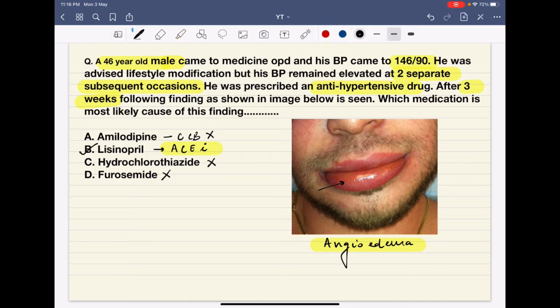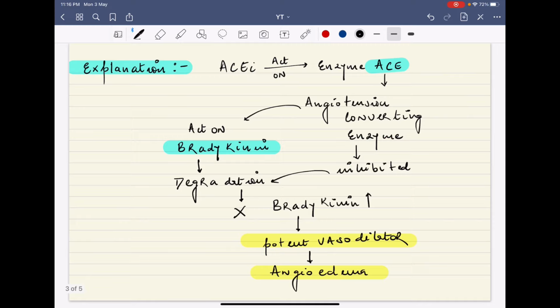You all know that calcium channel blockers, hydrochlorothiazide and furosemide never cause angioedema. Angioedema is the most common side effect of angiotensin converting enzyme inhibitors.